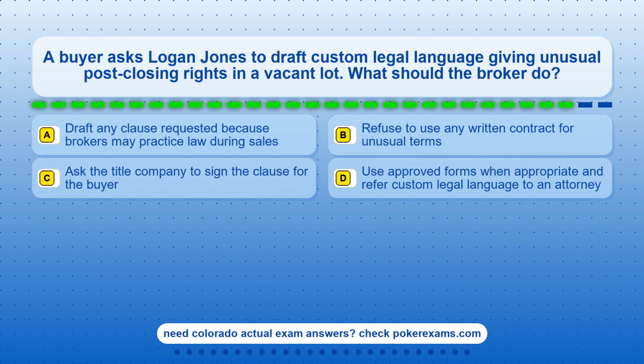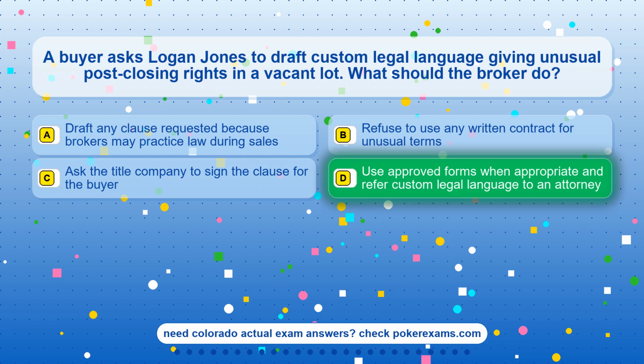Question 12. A buyer asks Logan Jones to draft custom legal language giving unusual post-closing rights in a vacant lot. What should the broker do? Option A. Draft any clause requested because brokers may practice law during sales. Option B. Refuse to use any written contract for unusual terms. Option C. Ask the title company to sign the clause for the buyer. Option D. Use approved forms when appropriate and refer custom legal language to an attorney.